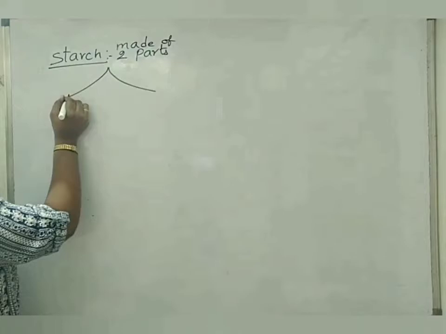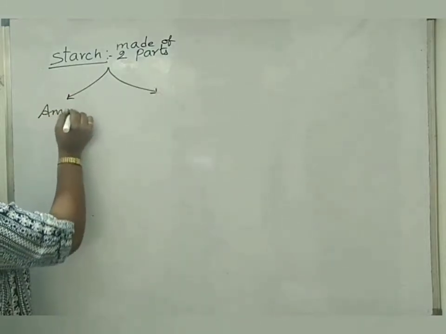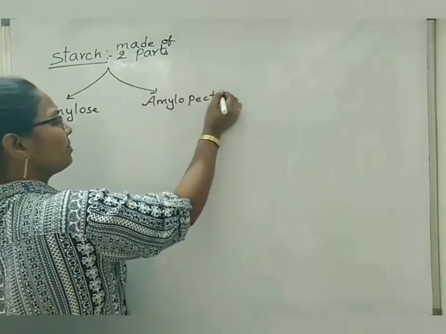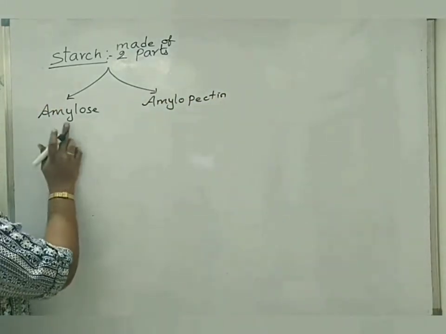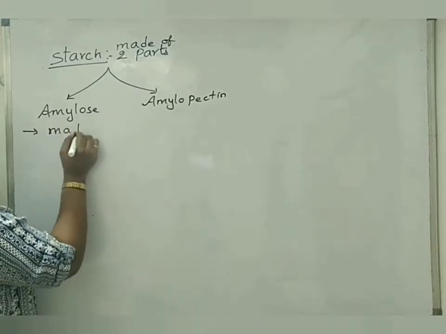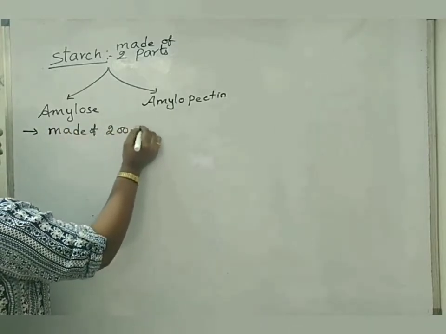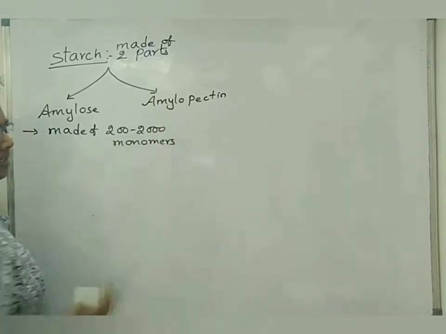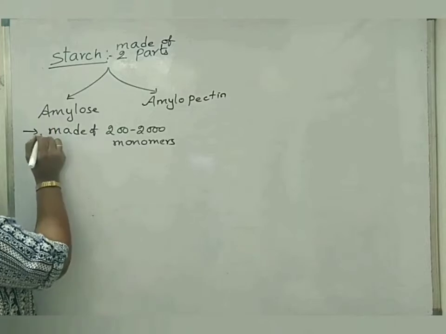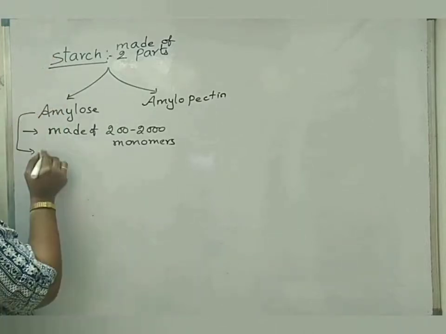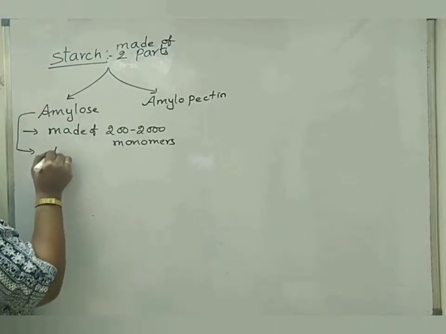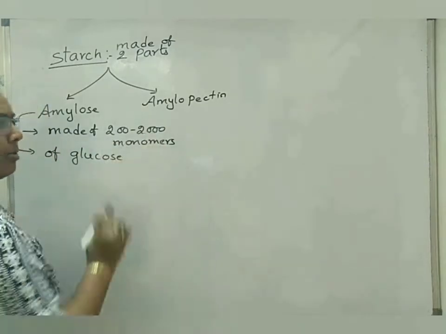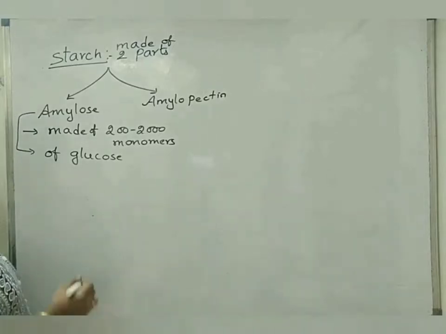What are those two parts? One is amylose. Second part is amylopectin. Amylose part of starch is made of 200 to 2000 monomers or monosaccharides. So, all the monomers are of glucose only. Means all the 200 to 2000 monosaccharides or monomers are of glucose only.